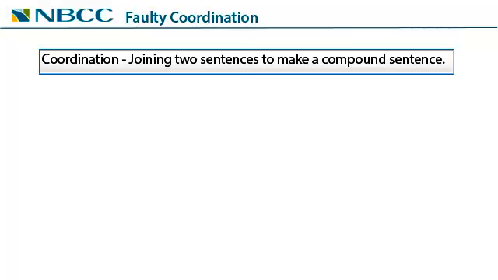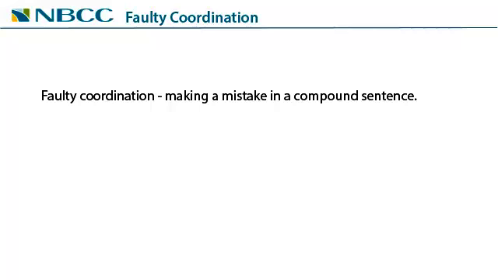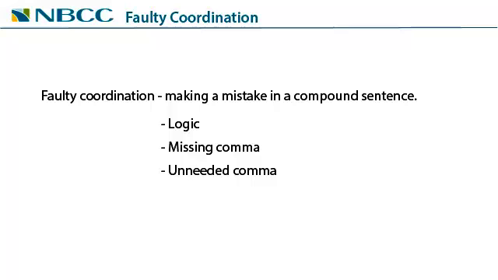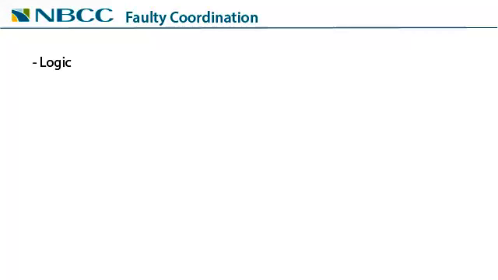Coordination means joining two sentences together to make a compound sentence. Faulty coordination is a mistake in making a compound sentence. And there are many ways this can happen. One common way has to do with logic, another with missing commas, and another with using a comma when it isn't needed.